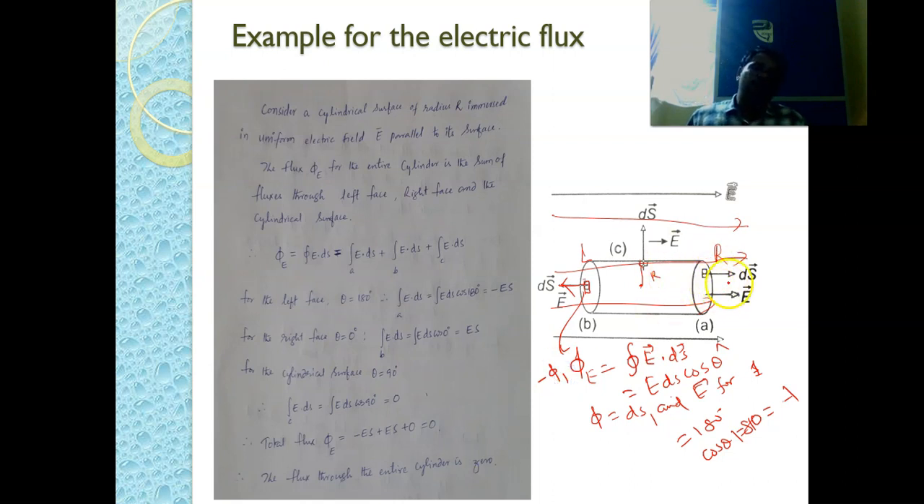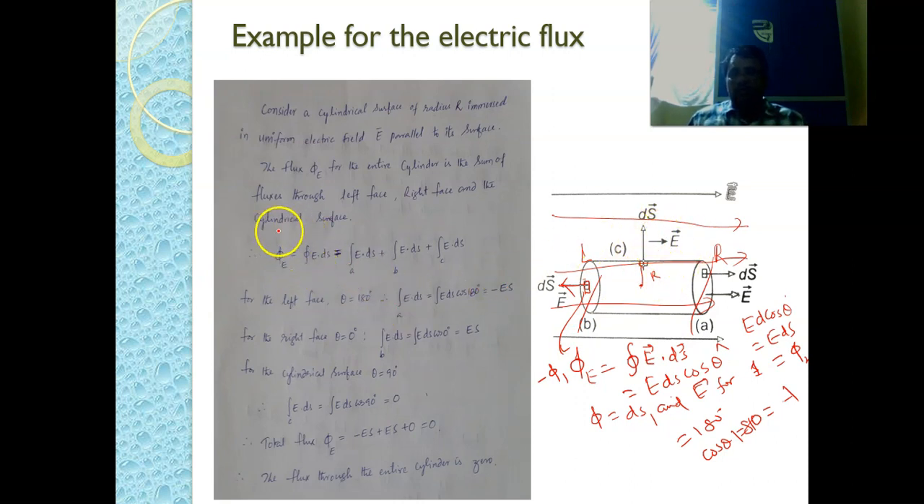If you consider this particular surface, the flux is E ds cos theta. Here theta is 0, that's why it becomes E ds, which is nothing but phi 2. But the surface areas are equal, right? That's why these two things cancel out. The only thing that is remaining is because of this curved surface.